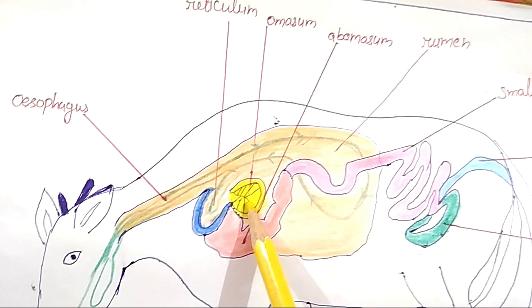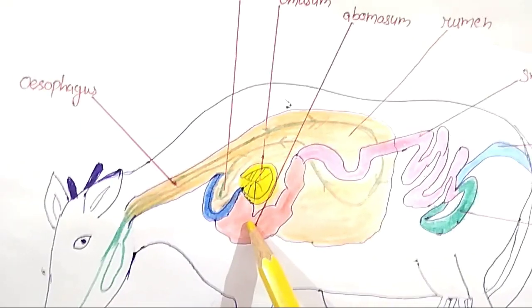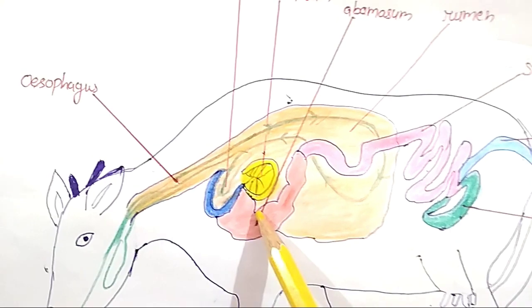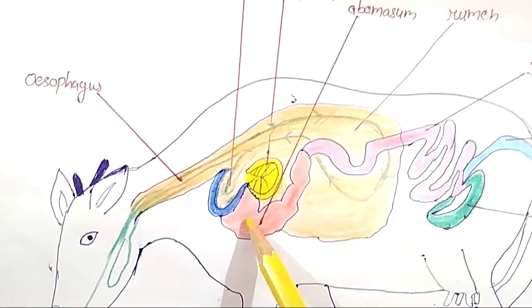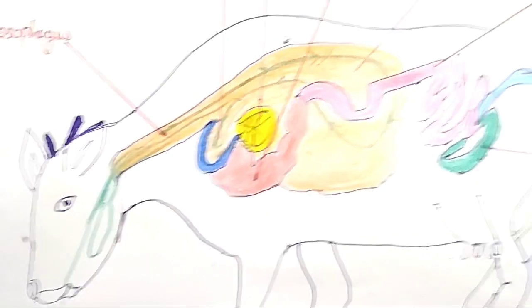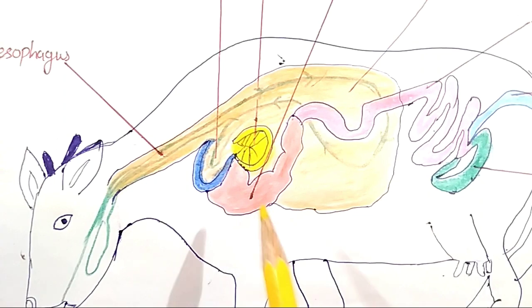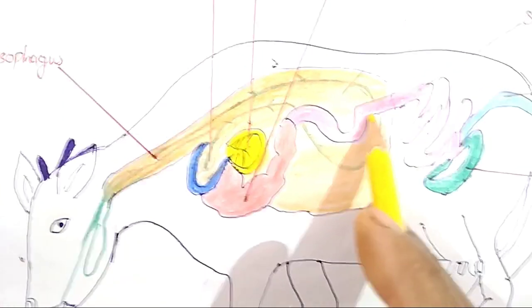After omasum, food enters the abomasum. Here a kind of gastric juice is secreted. It contains an enzyme and hydrochloric acid. After abomasum, food enters this pink part.